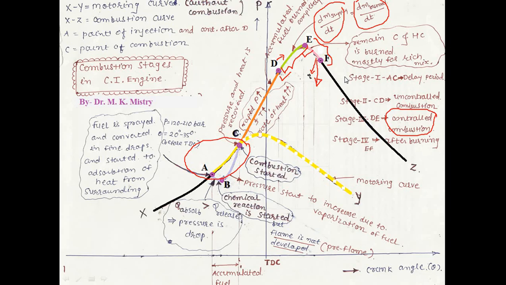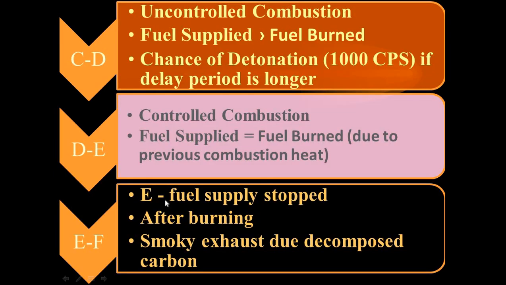E to F, that is the after burning process. Actually at E point fuel supply is stopped, and I already told you due to the decomposed carbon, exhaust is smoky. That means more amount of black smoke is generated if after burning is long, or amount of decomposed carbon is more. Further, after burning depends upon the rich mixture.